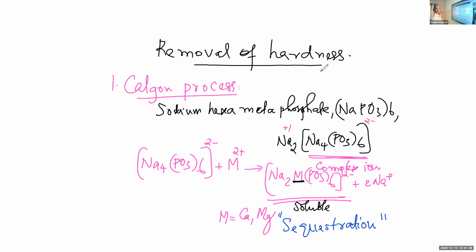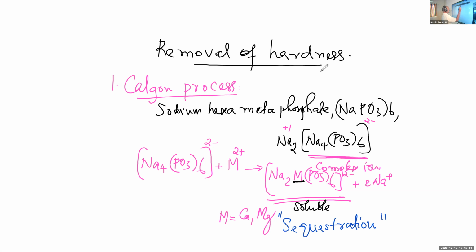So in the Calgon process, hard water is made to react with sodium hexametaphosphate. Then the calcium and magnesium ions are made into soluble complexes. The soluble complex cannot react with the soap, and the process is called the sequestration process. Sequestration means some kind of a trapping process, blocking process, preventing process.